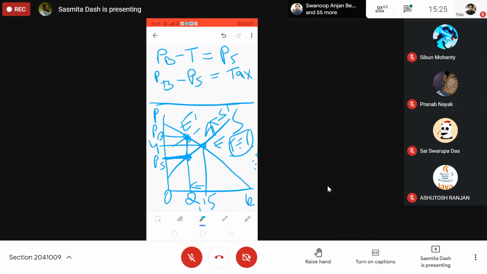Okay. Calculating PS first would happen only in the case of a shift in the demand curve, when the tax is on the buyer, which we are not considering here. We are considering tax on the seller only, so the supply curve will shift. From this we can also find that PS plus tax is equal to PB. In the case of a supply curve shift towards the left, you will always get this price first.